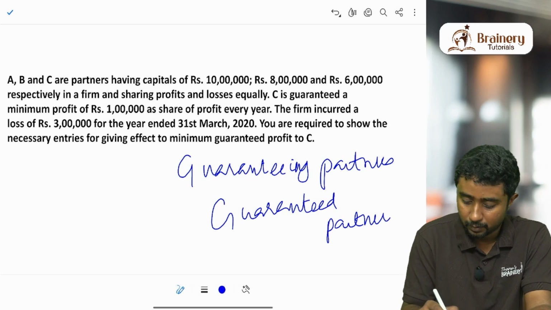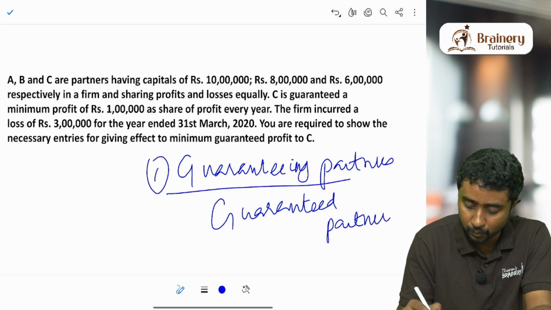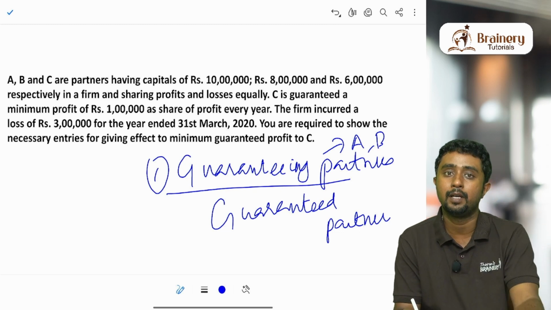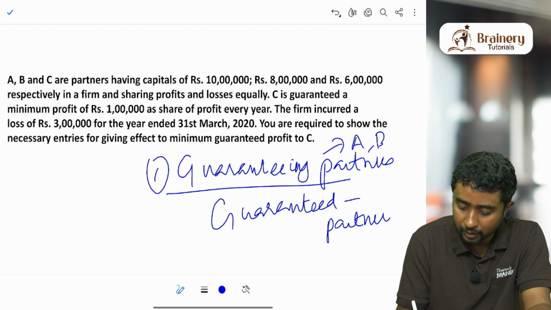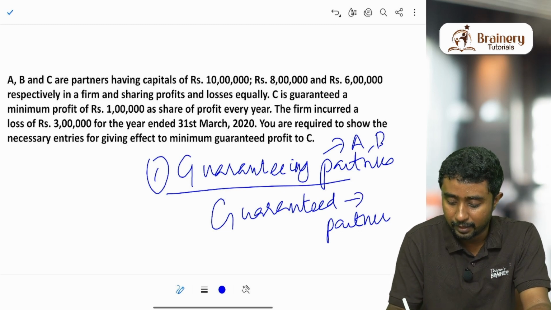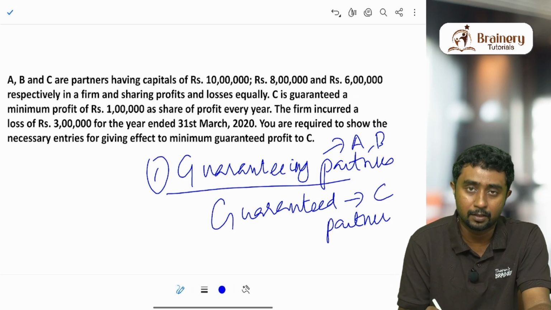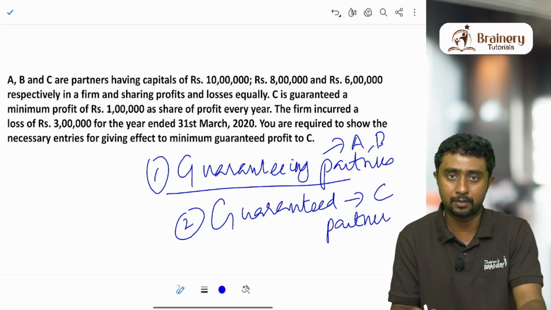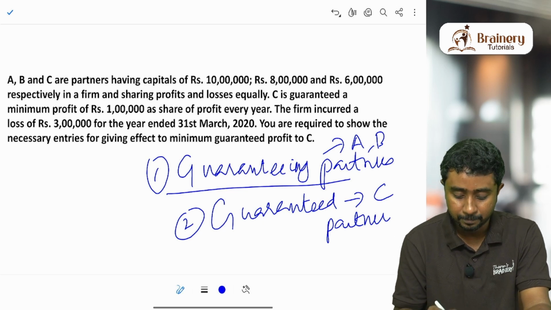The first category are those people who are giving the guarantee. According to the question, A and B are giving the guarantee, and the one who is getting the guarantee is called the guaranteed partner, that is C. You can understand it clearly because the question is very specific about who is getting the guarantee.